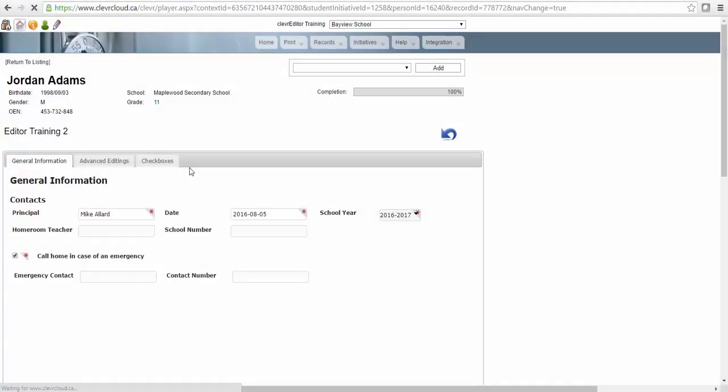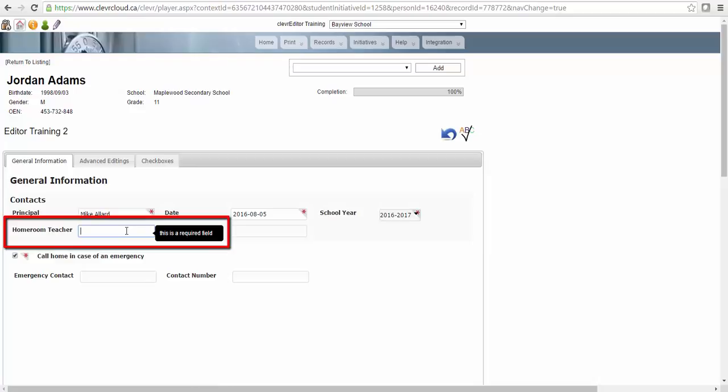Within the published form, note that this feature doesn't add the element into the completion percentage, but will display this is a required field when the user is entering data.